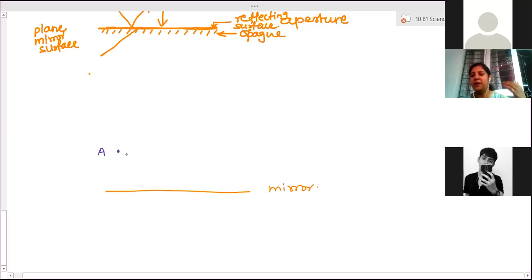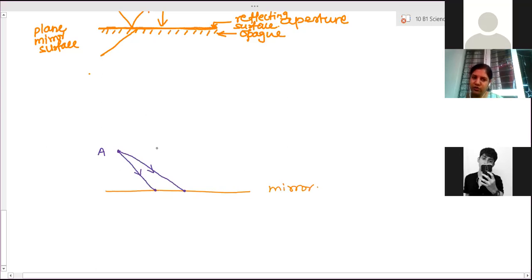In practice, there are millions of light rays from this object that fall on the mirror and reflect. But for the ray diagram, for simplification and convenience, we need a minimum of two rays. So I will draw two rays like this. One ray falls this way, another ray also falls like this. Now this is a point of incidence, and this is the point of incidence of the second ray.